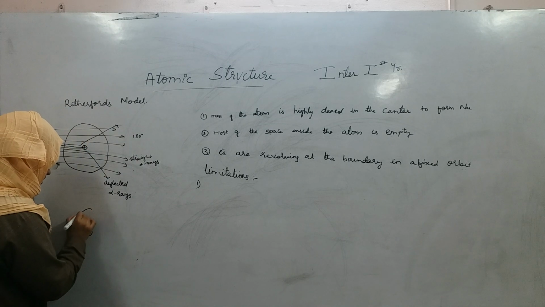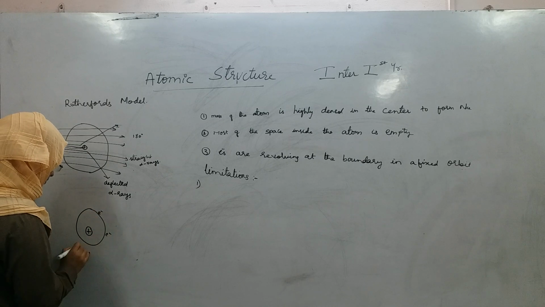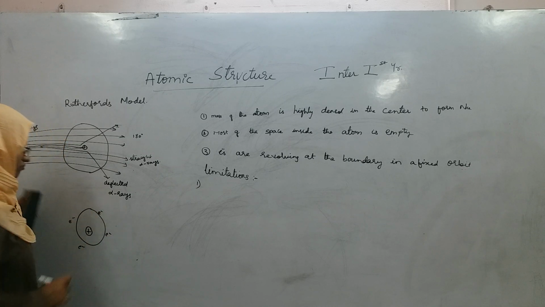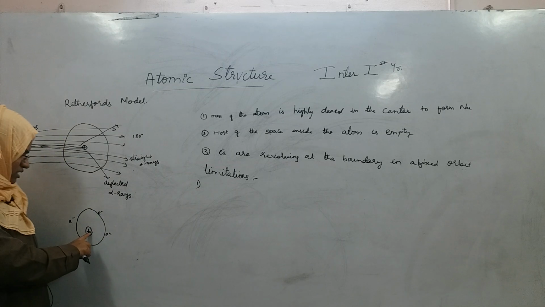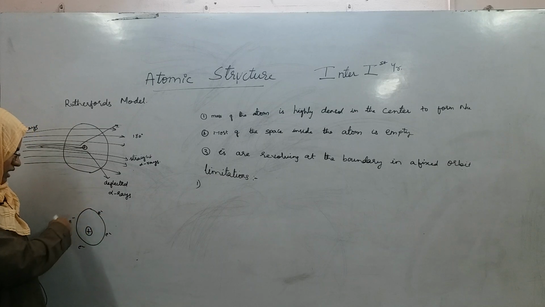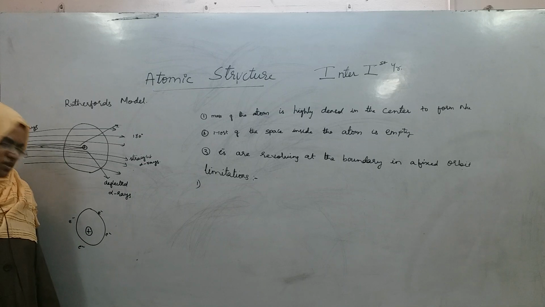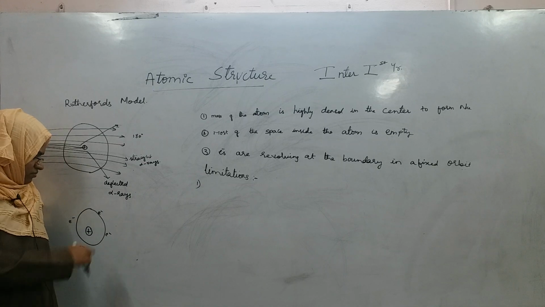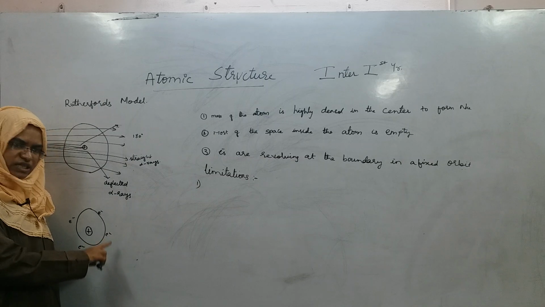this is the nucleus and electrons are revolving in a fixed orbit, right? And this model is just like the solar system, in which the sun is nothing but the nucleus and the electrons revolving in a fixed orbit are nothing but planets. Planets don't change their orbit, they revolve in the same orbit, and even electrons do the same, right? So their orbits will not change.